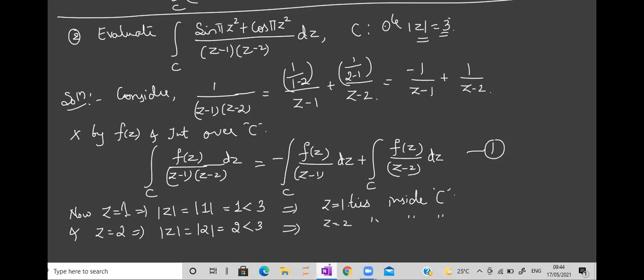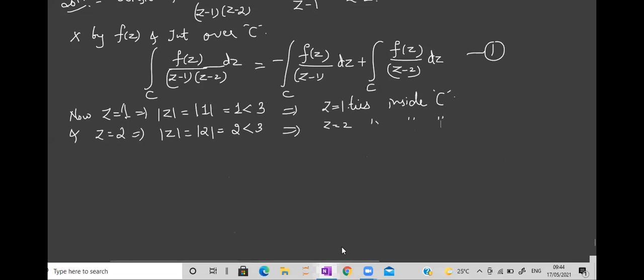Both are inside, so let us apply the first point in the note and write the value for equation 1. Equation 1 becomes: no change with LHS, exactly the same. RHS is minus, f of z upon z minus 1, where instead of a, the point is 1.